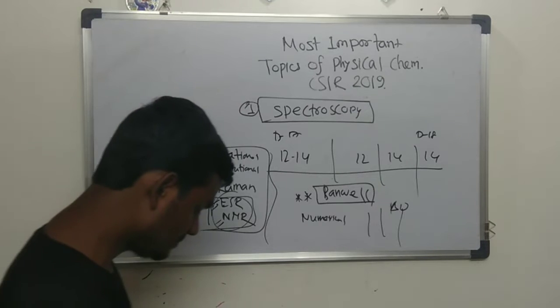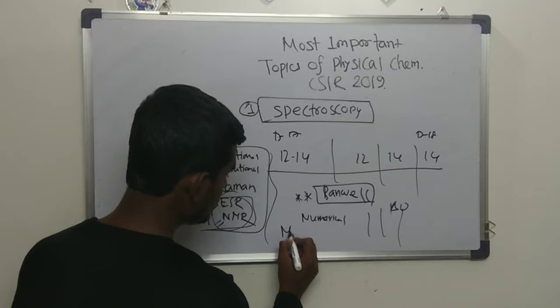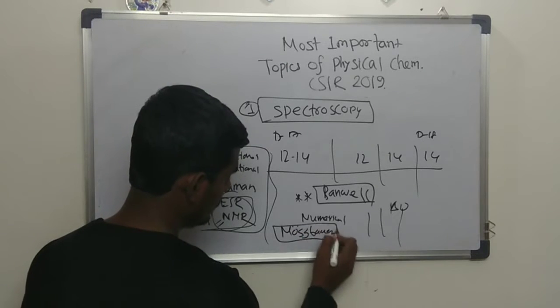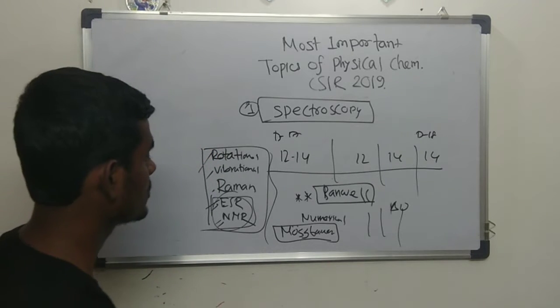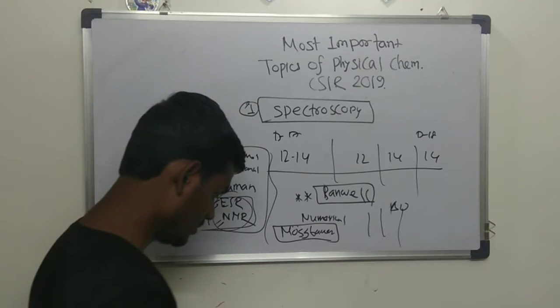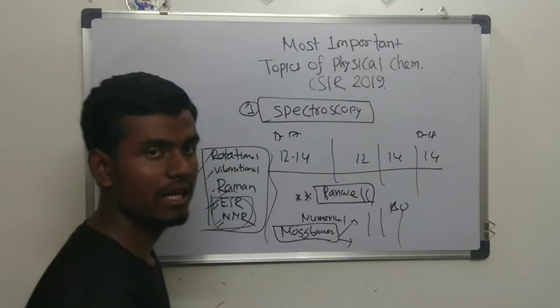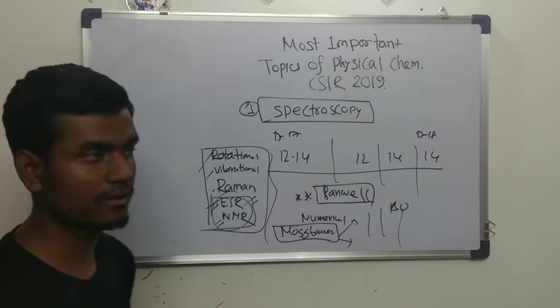Let me come to one point that I missed here, Mossbauer spectroscopy. Mossbauer is also a favorite topic in CSIR questions. Several questions have been asked from Mossbauer also. And quadrupole splitting, how it splits in the presence of active nuclei, and hyperfine splitting in ESR. These are the important topics.